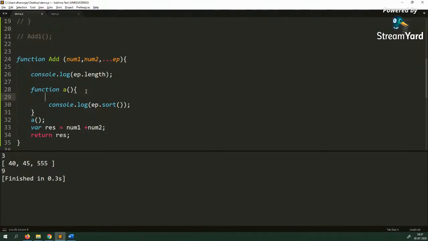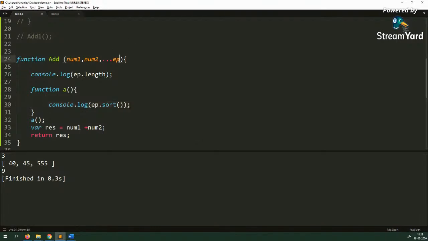So these are the advantages of the REST parameter over the arguments object. The arguments object is not an array. The REST parameter is an array. The arguments object contains all the parameters. The REST parameter only contains the extra parameters. A nested function can access the arguments object from the parent function; for the REST parameter, since it is a name, you can access it. In an arrow function, you have the REST parameter, but you don't have the arguments object.